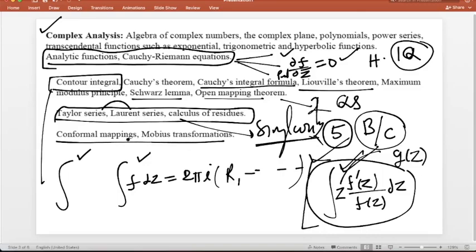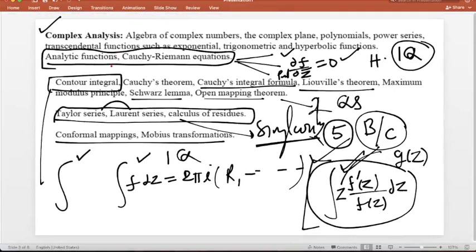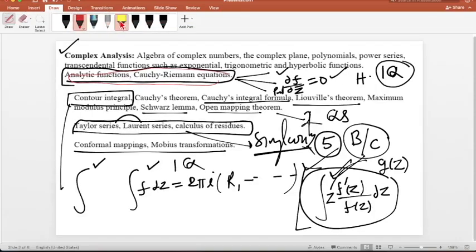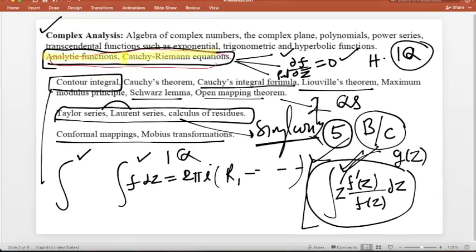Last one is the conformal mapping and Mobius transformation. So one question you will get from here. If you see how many questions from this one, one question you will get from here, right? One question you will get from here, I just bolded it, right? Analytic function, Cauchy-Riemann equation. Second is contour integral, simple Cauchy integral formula, then Cauchy residue theorem, and then the argument principle, you will get one question. Then Taylor and Laurent series, you will get the question from the singularity, and then conformal mapping and Mobius transformation, you should revise before the exam.